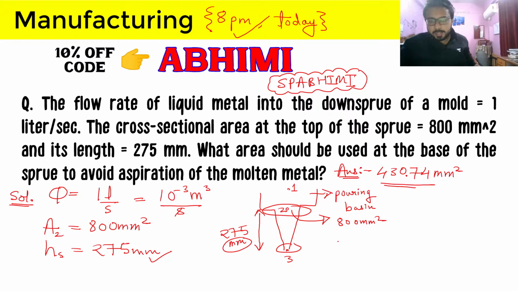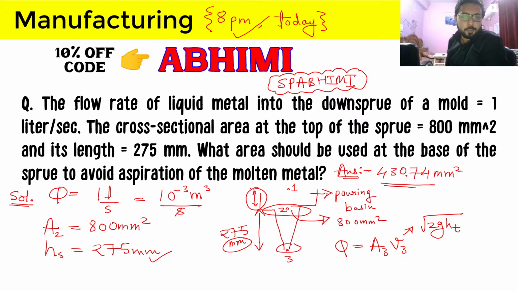So to calculate area 3, we have to make this Q, volumetric flow rate, equal to area 3 and velocity at 3, and velocity at 3 will be under root of 2g Ht, that is total height. Banuranjan has also got 430. The total height should be the height of this sprue plus the height of pouring basin.